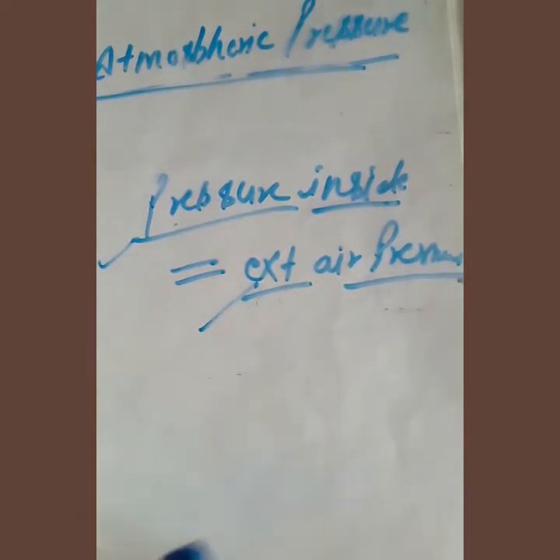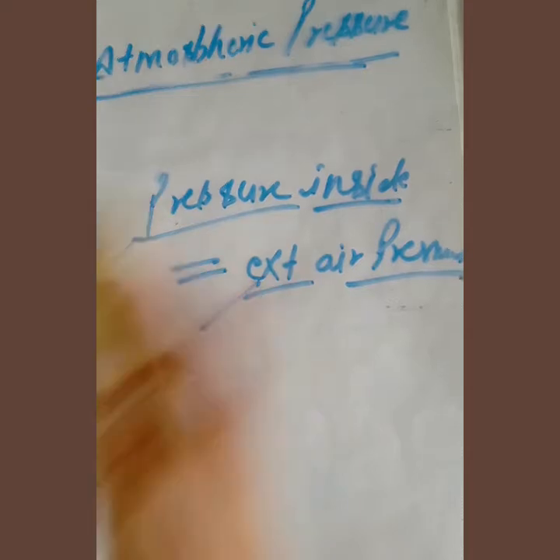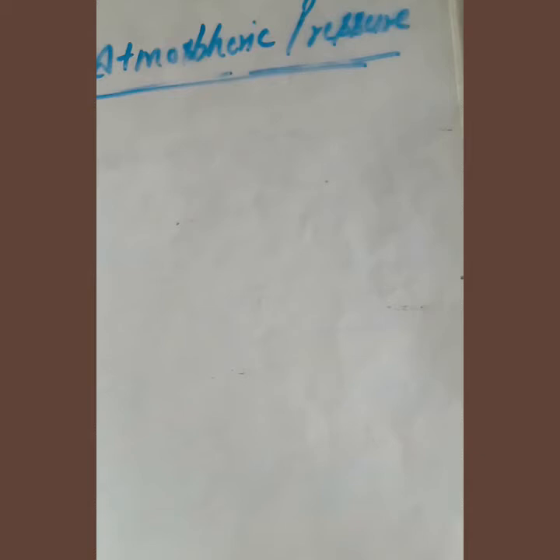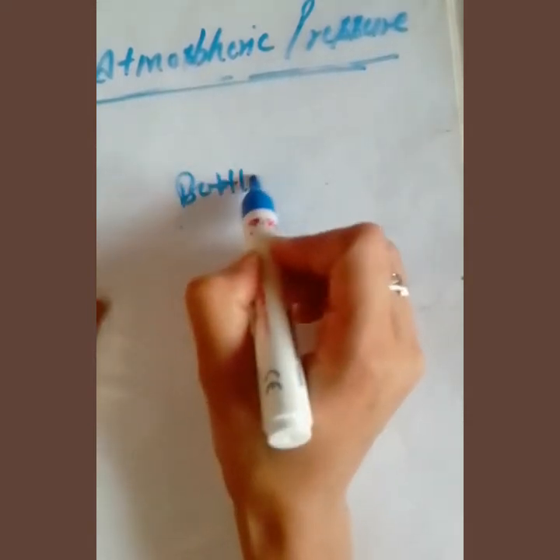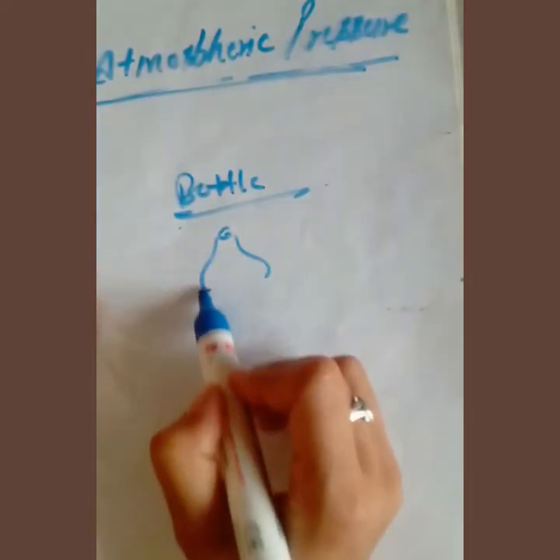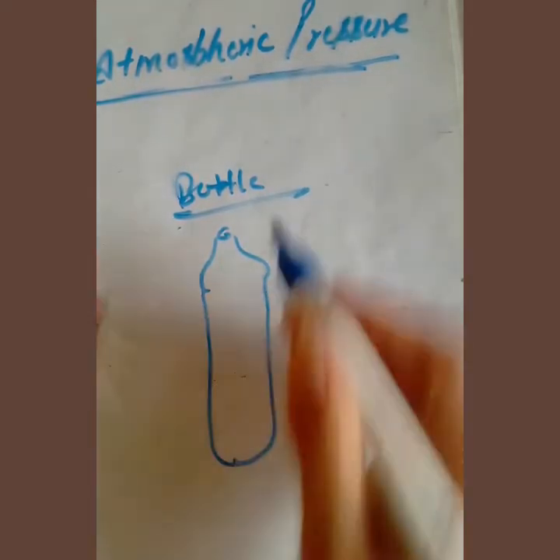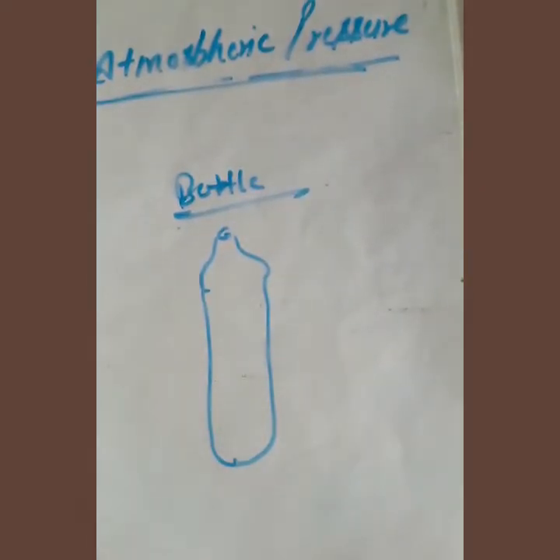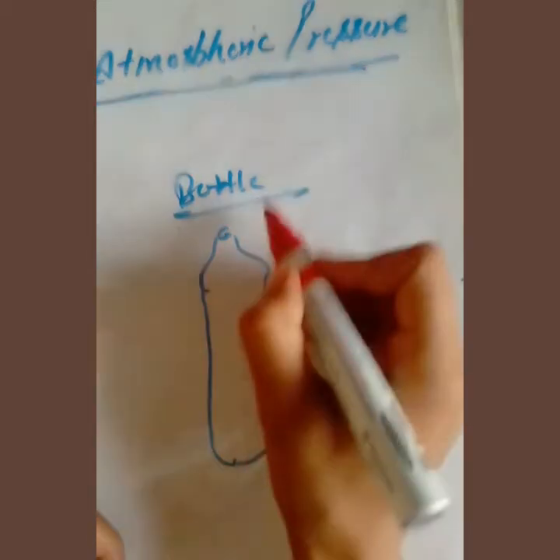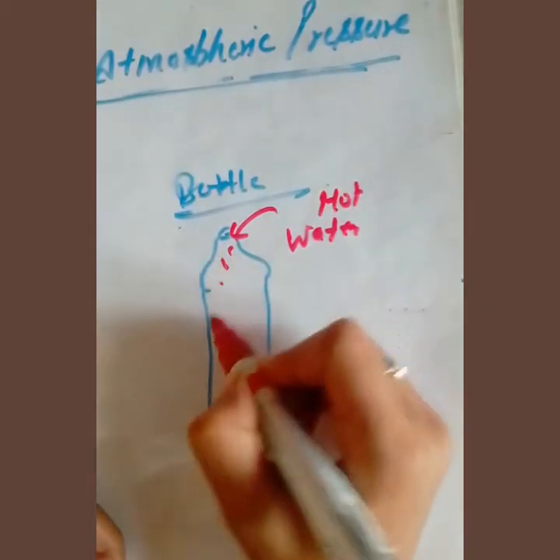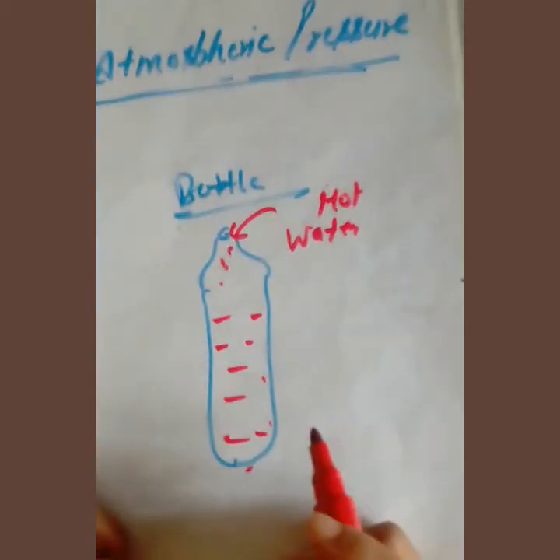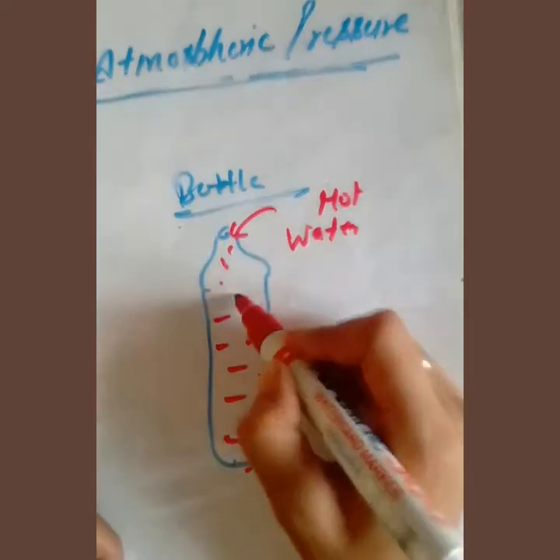Okay, now you can perform a simple activity. All of you have plastic bottles. You can take any plastic bottle, and now pour some hot water into it.